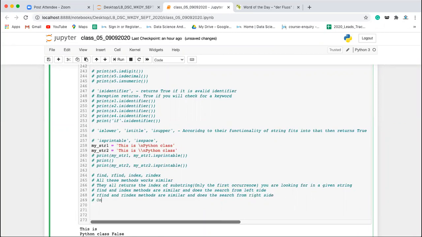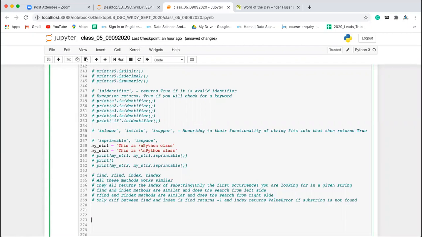The only difference between find and index is that find returns -1 and index raises a ValueError if the substring is not found.